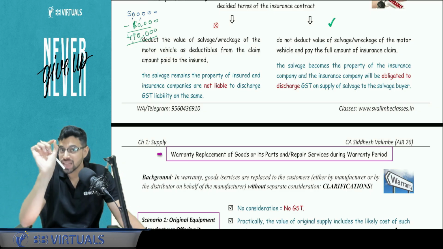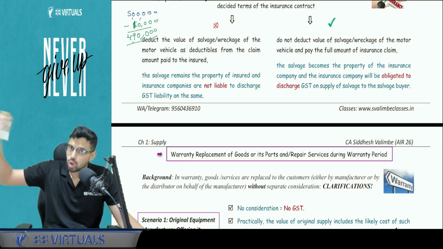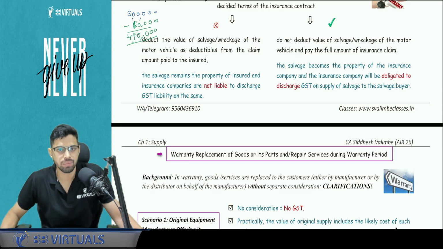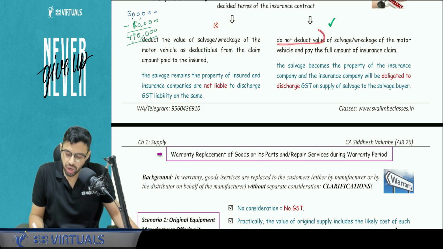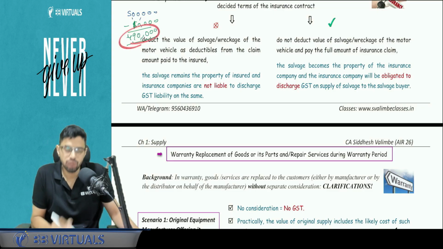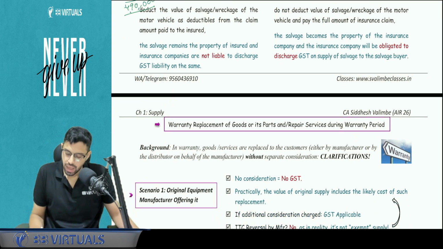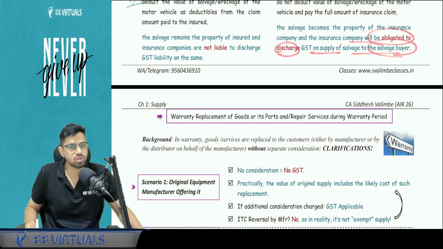In that case, on the sale of that brake by the insurance company to a salvage buyer, GST will be applicable because it is a part of the insurance company's business. So if it does not deduct the value, the salvage becomes property of the insurance company because it is paying for it. Had it been non-paying, it would have paid 490, not 5 lakh. And the insurance company will be obligated to discharge GST on the supply of salvage to the salvage buyer.